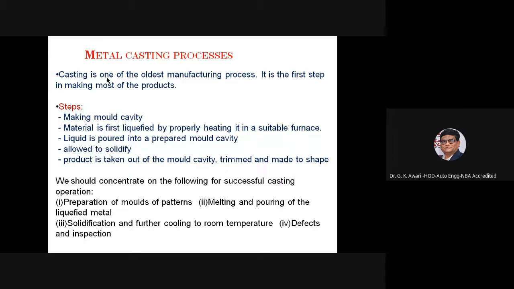Then the product is taken out of the mold cavity, then it is trimmed and made to shape the product. So these are the four general process steps involved in making a product from casting.